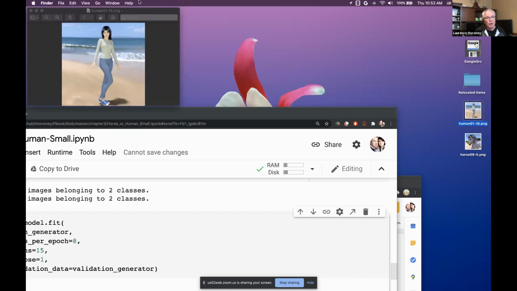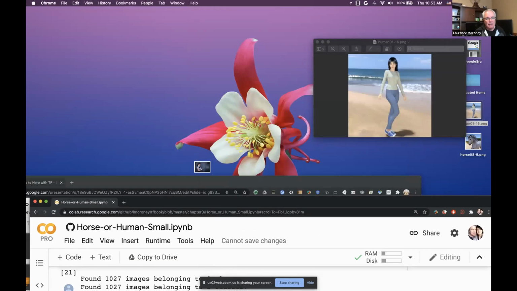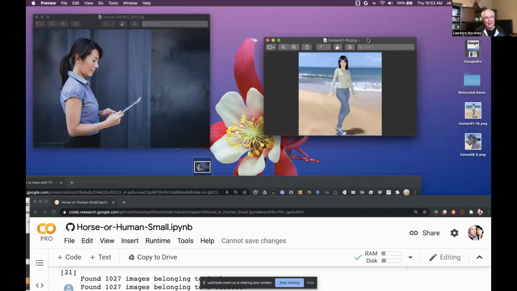But often when you want to recognize an image of a person, you might see something like this, where in this case, this woman looks similar, same kind of body shape, same hair, but we don't see her legs. So when we're training with a data set like the first one, we're basically telling it this is what a human looks like. A human has legs. You and I know that this is a human, but we don't see any legs. So one of the augmentations could be zooming into the image.